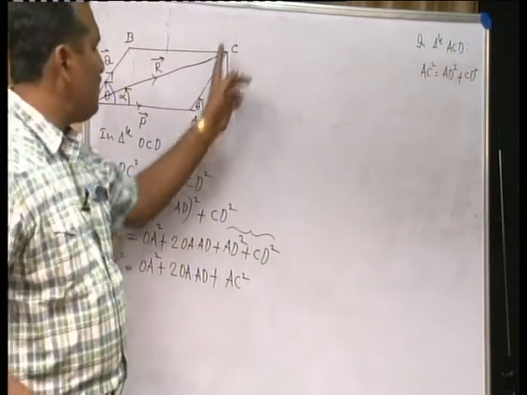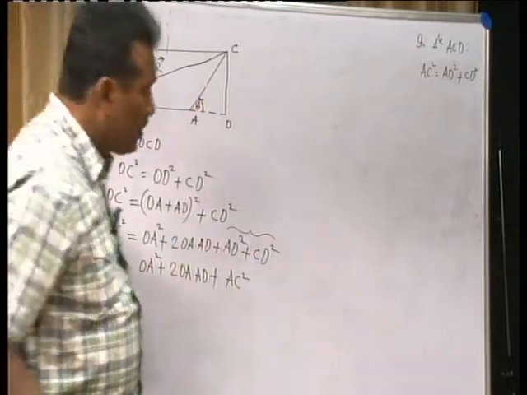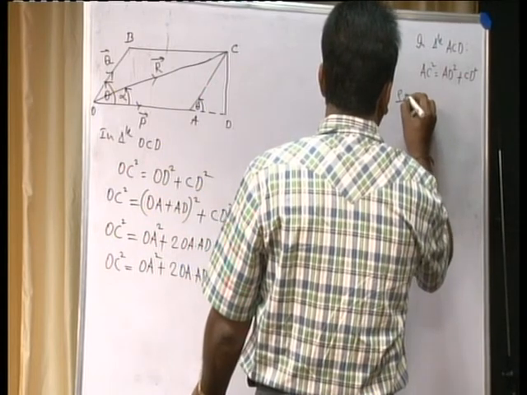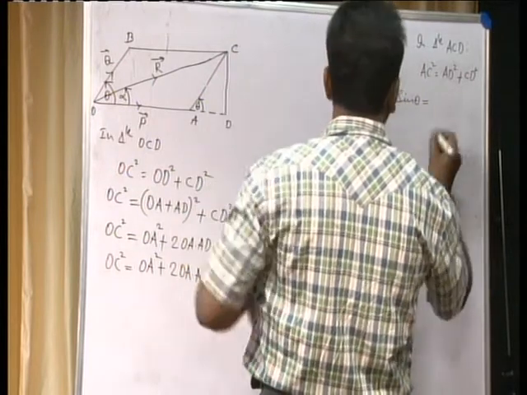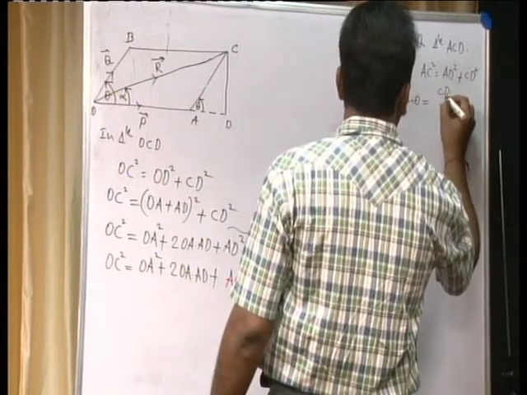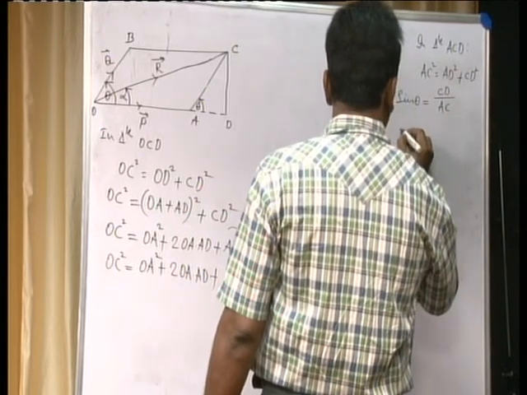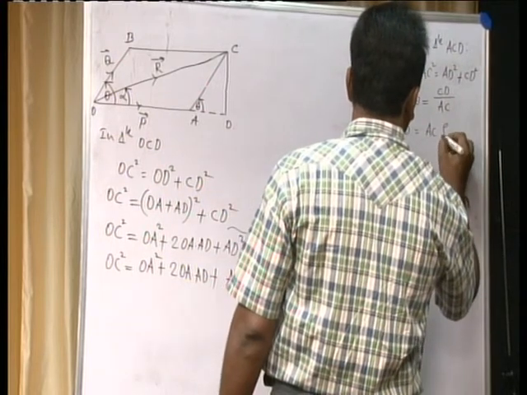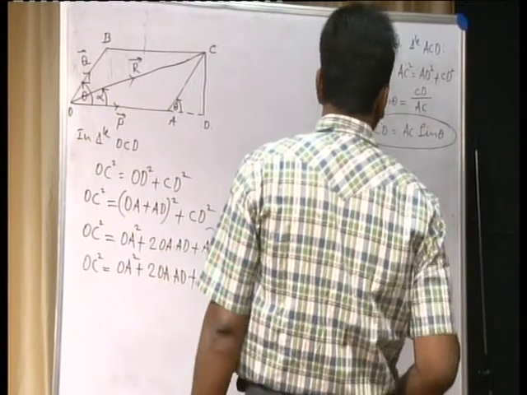Now, in the same triangle ACD, we have an angle theta. Define sine of an angle and cos of an angle. Sine of an angle is opposite to the hypotenuse. Opposite is CD, hypotenuse is AC. Then you can write CD is equal to AC sin theta.